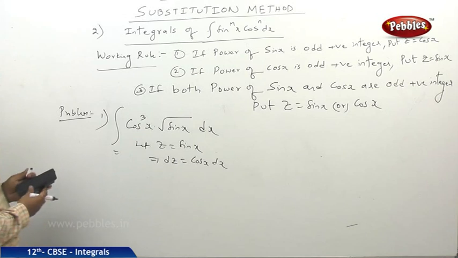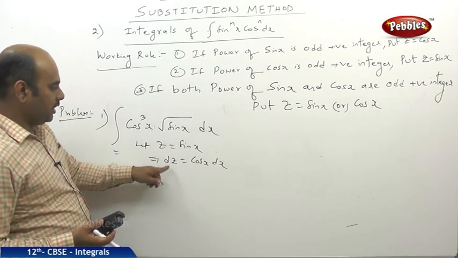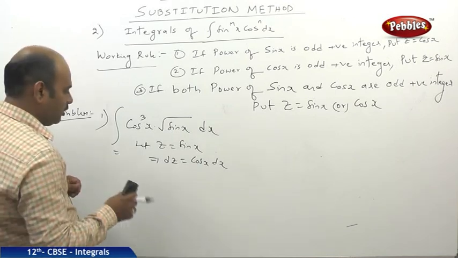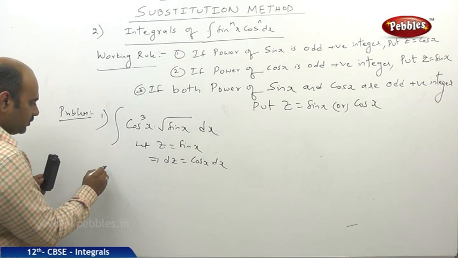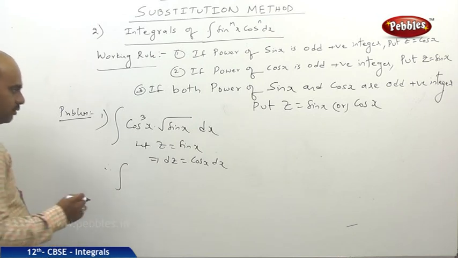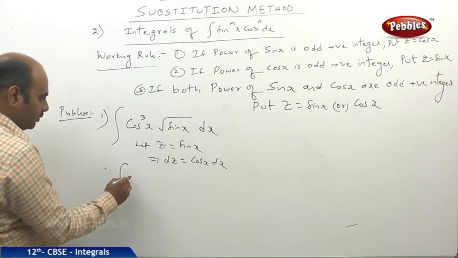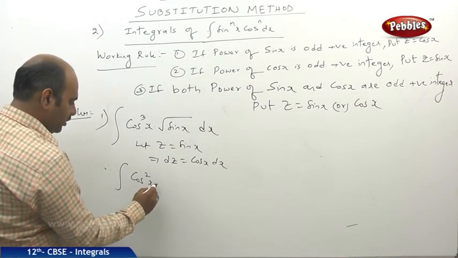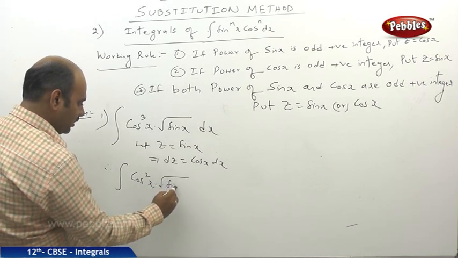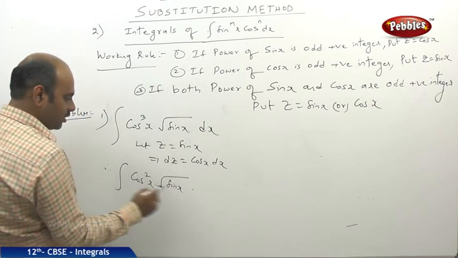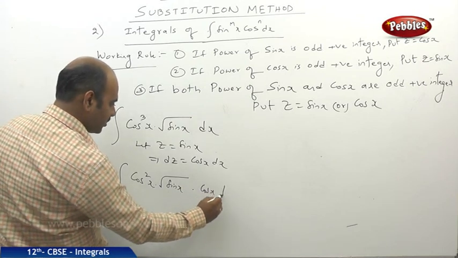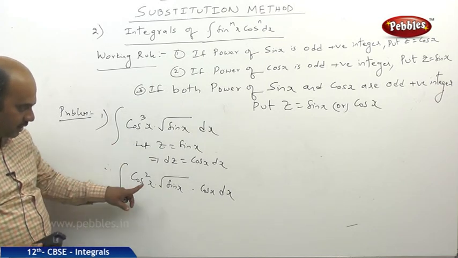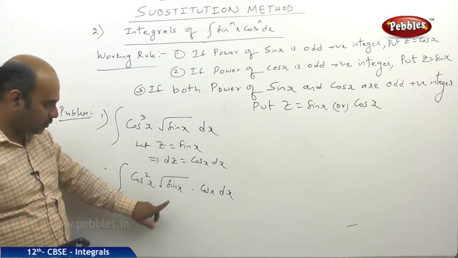So here I will write the integral, cos cube x, as cos square x into under root of sin x, and again I can write the remaining cos x dx. Very beautifully, cos cube x can be written as cos square x into cos x, and root of sin x.